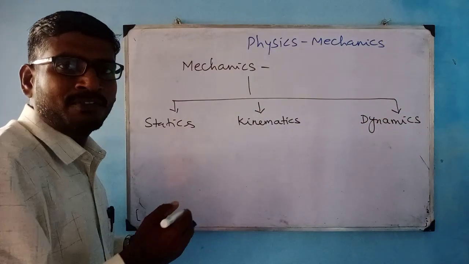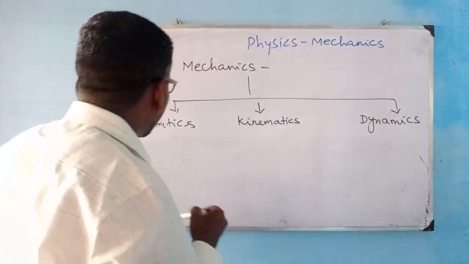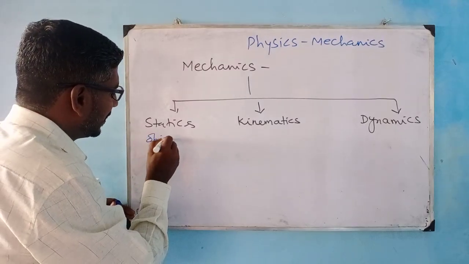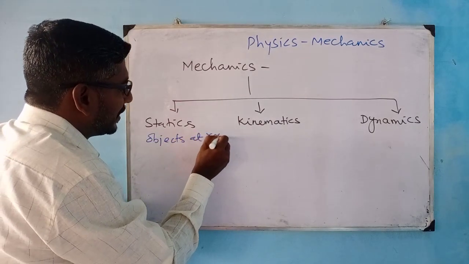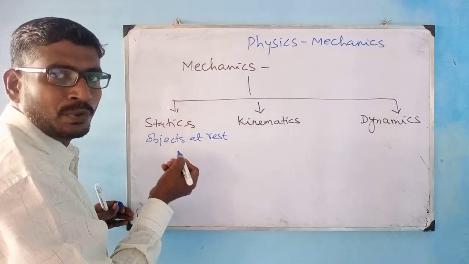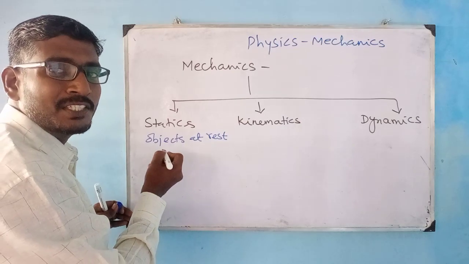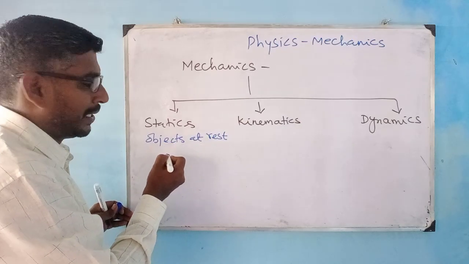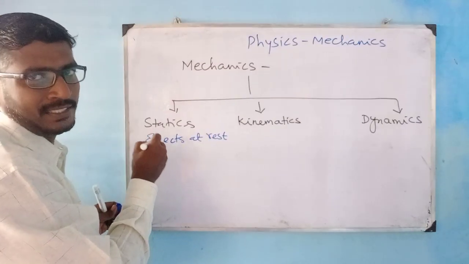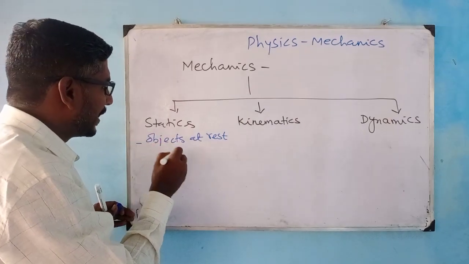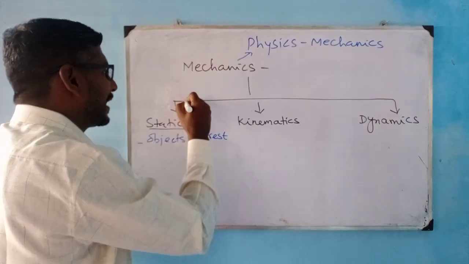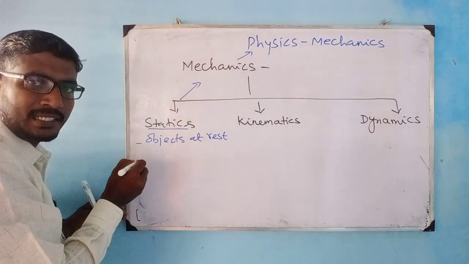This is just for your information for 1 or 2 minutes. Statics will always deal with objects which are at rest, which means whenever there is a change in the time factor, these objects are not going to move at all. It does not change its position with respect to time. Even when some external forces are acting on this body, still the object remains at rest. The branch of study of this is called statics. So mechanics is a branch of physics and statics is a branch of mechanics which deals with objects at rest.